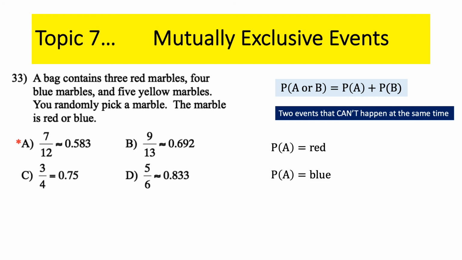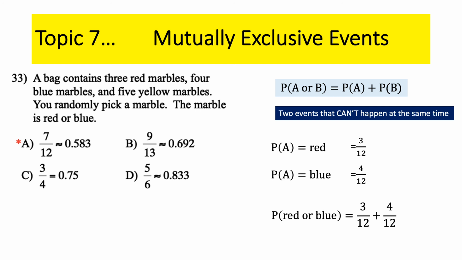So let's see. What's the probability that it's red? Well, how many red marbles are there? There's 3. How many total marbles are there? Well, there's 12. Now remember, the next one is P of B, probability of blue. How many blue marbles are there? There are 4 of those, and there's 12 total. So there's my two probabilities. The formula says simply add those two together. I think you can handle it from there.